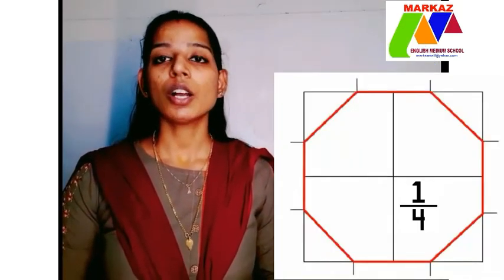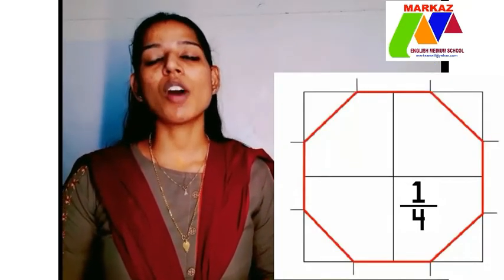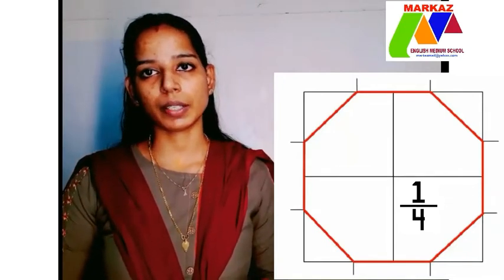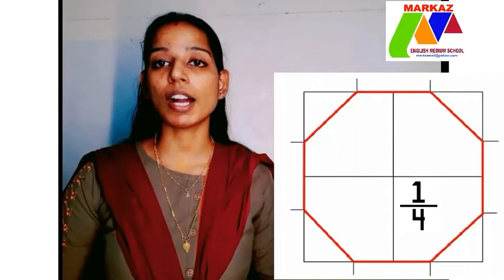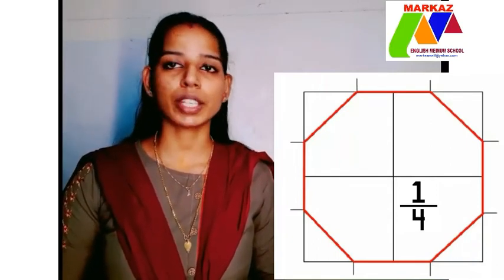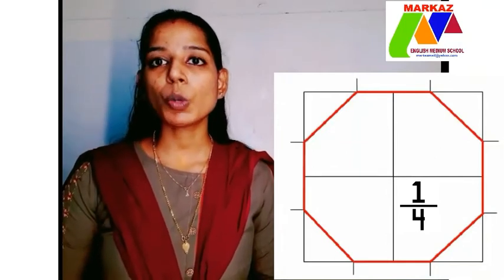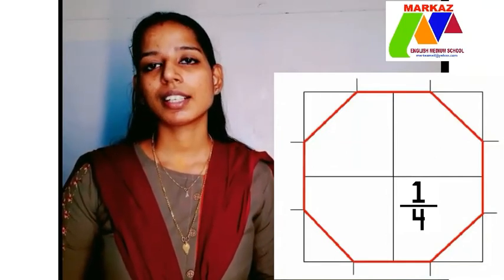Okay, understood? Now let's check another example. Look at the rectangle shape. Here I am going to divide the rectangle into 4 equal parts. Each part is 1/4 of the whole rectangle. So what is the numerator here? What is the above number, students?